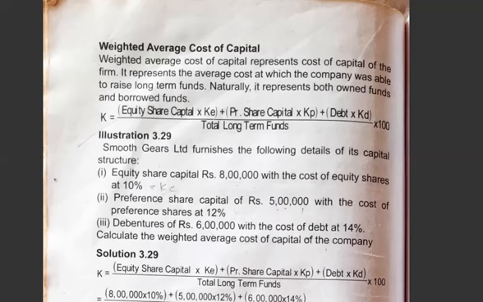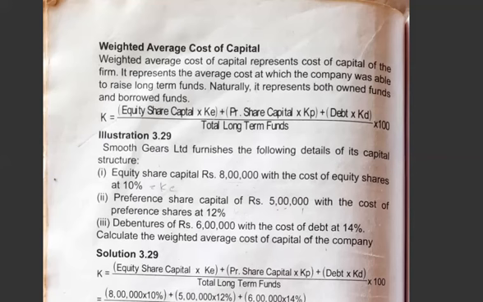Hello students, till now we have studied in this chapter the cost of capital under the three components: cost of debt, cost of equity shares and cost of debentures. Today we are going to study the last concept, that is weighted average cost of capital. In the weighted average cost of capital, we have to take all the three components, that is cost of equity, cost of preference shares and cost of debentures.